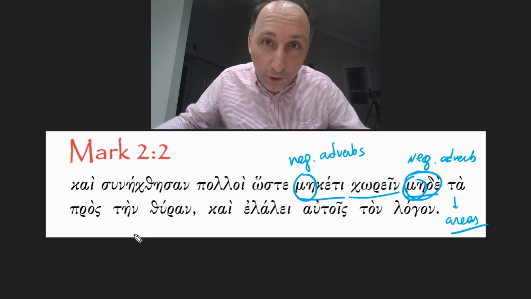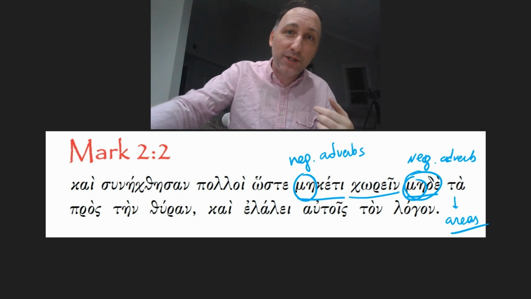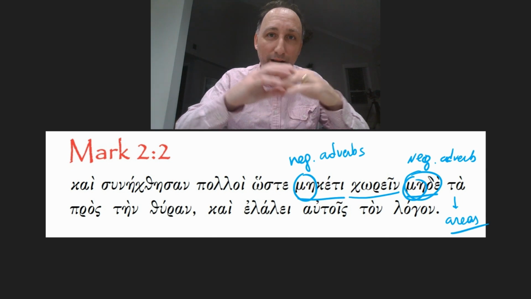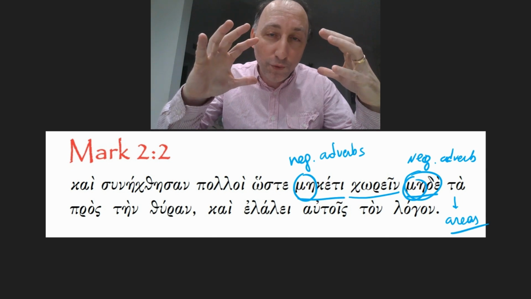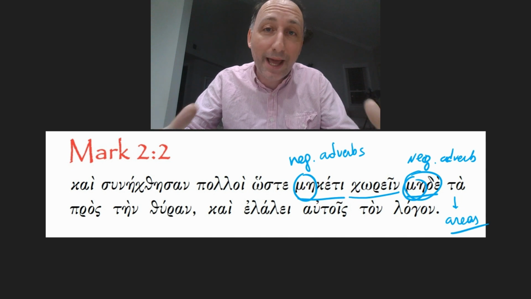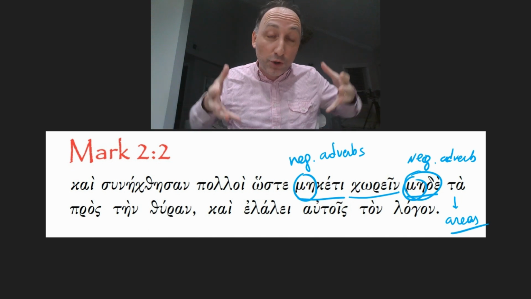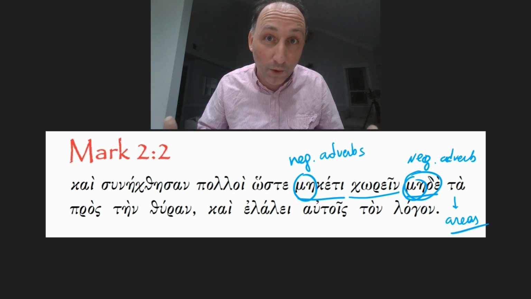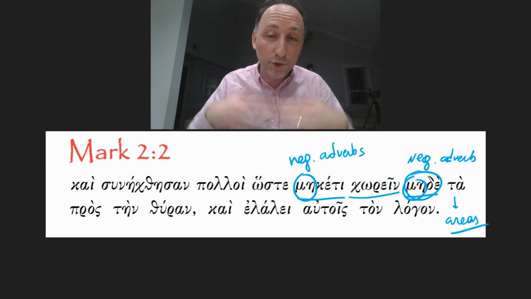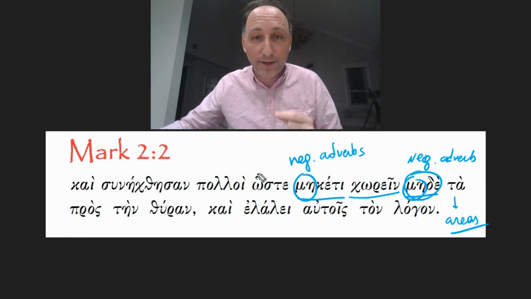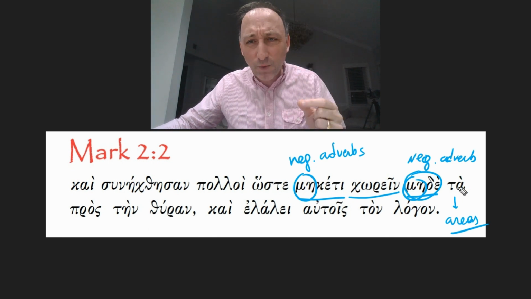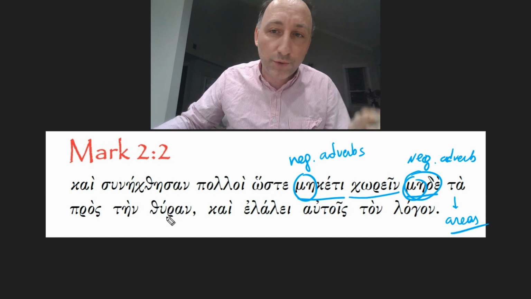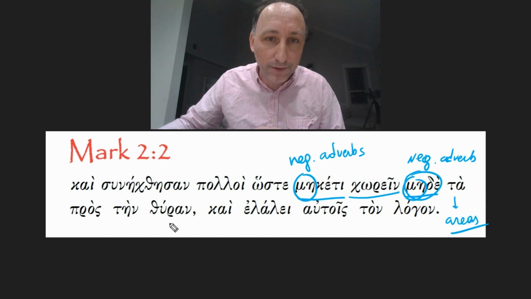around the door, or close to the door. So the image that Mark is depicting here is that the house of St. Peter was already full, but also the area that leads to the door, to the entrance of the house, also had no space anymore. It was completely full. It was overflowing with people, so that there was no space anymore around the door, in the areas around the door.